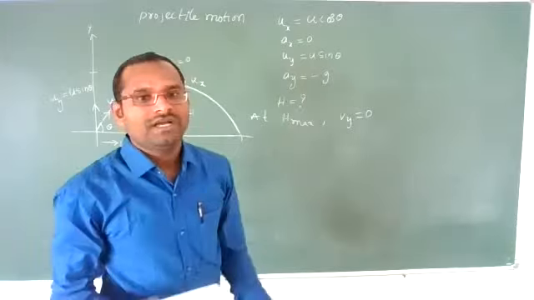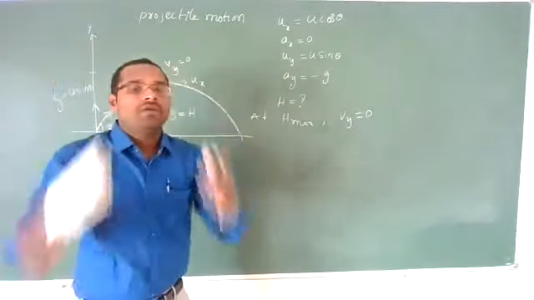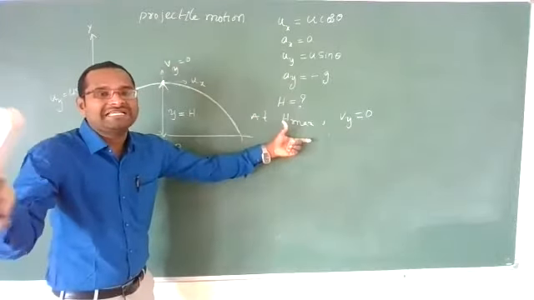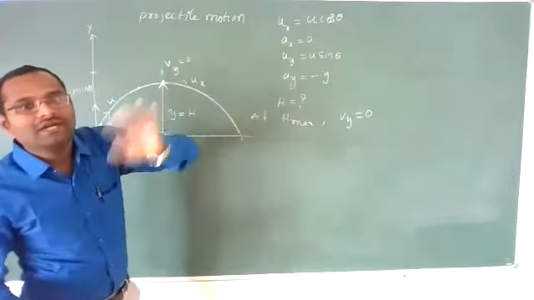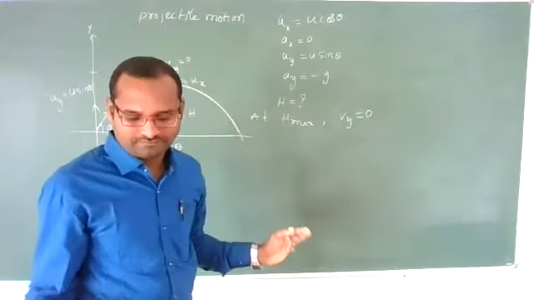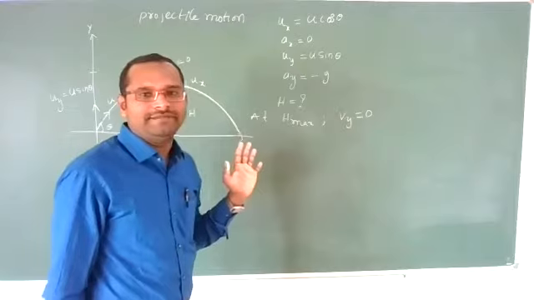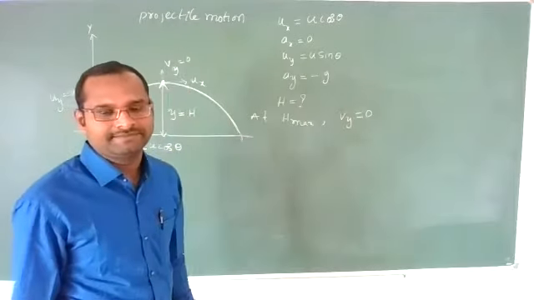Otherwise it will go still more up. We call this height H maximum. So vertically there is no velocity for a body at the maximum height.